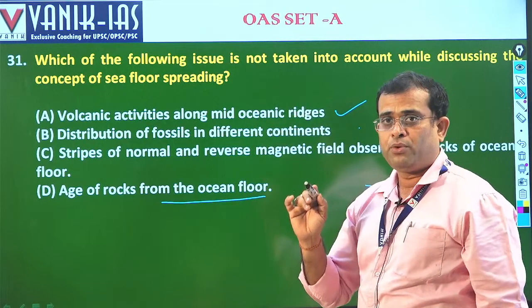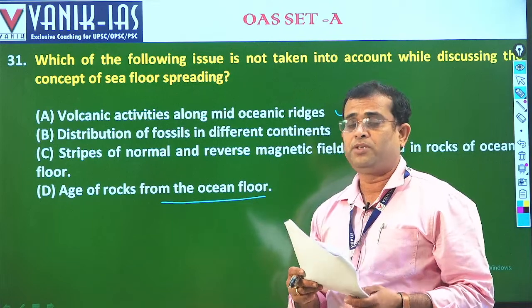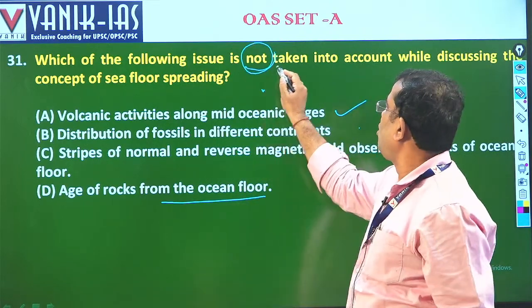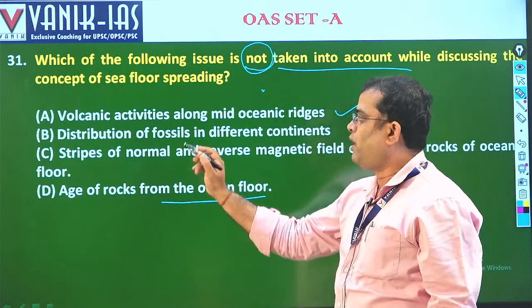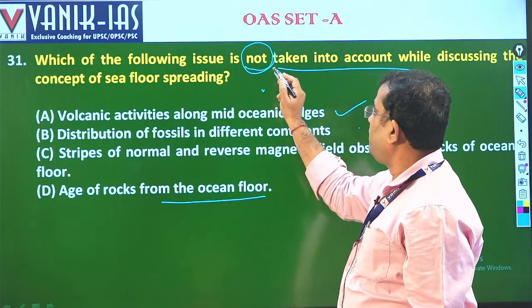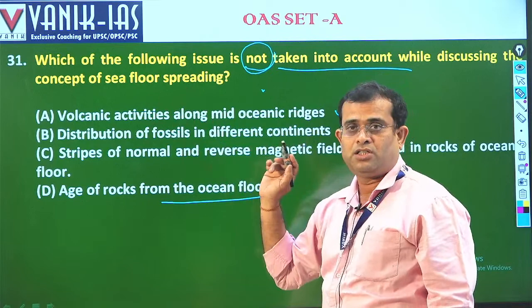Here we have to see one more thing. There is a lot of chance that students commit the mistake of avoiding this word, not. Here it has been given that not taken into account, right? So you have to see which one has to be eliminated first. Not means which is not a contributing factor for sea floor spreading.